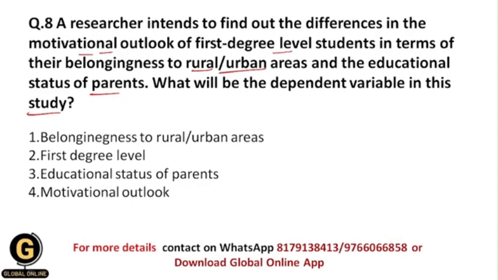So your correct answer should be 4, that is motivational outlook, because the dependent variable is the effect variable and it depends upon the independent variables. Whenever we change the values of the independent variables, automatically the values of the dependent variable will change.